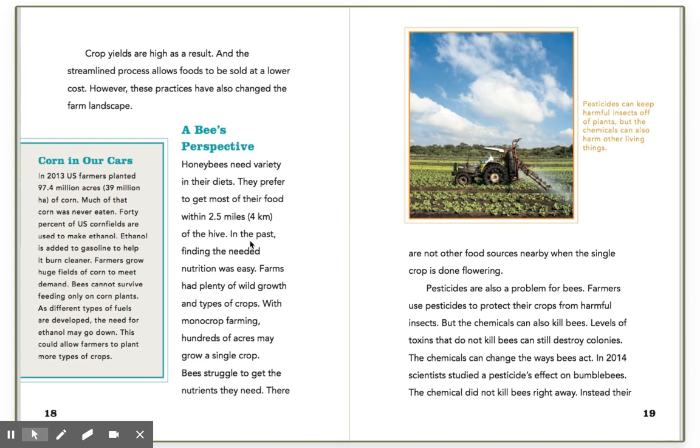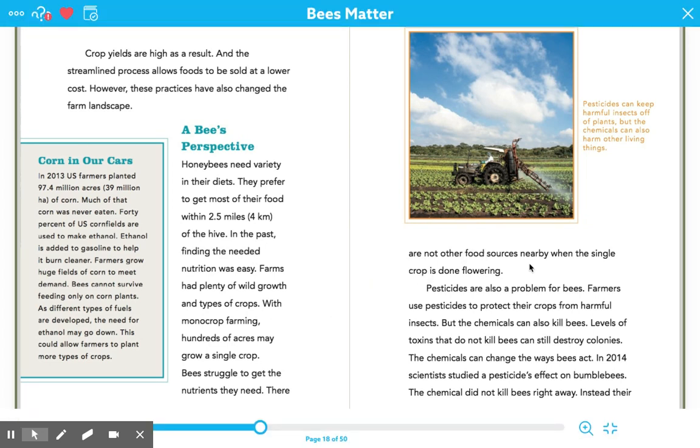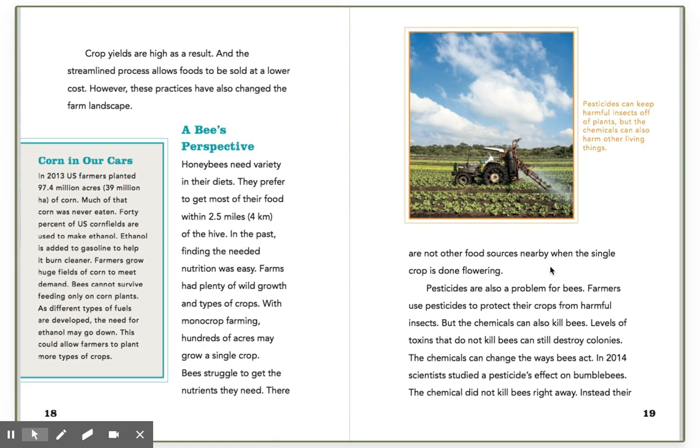In the past, finding the needed nutrition was easy. Farms had plenty of wild growth and types of crops. With monocrop farming, hundreds of acres may grow a single crop. Bees struggle to get the nutrients they need. There are not other food sources nearby when the single crop is done flowering.